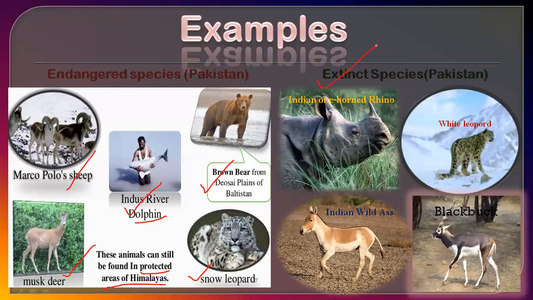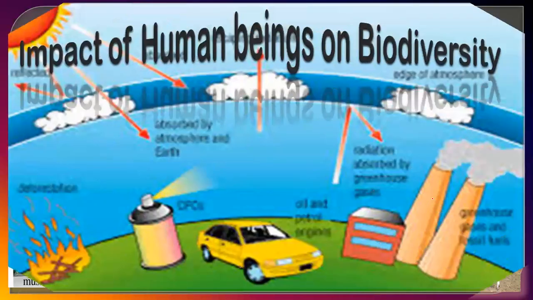If we talk about some extinct species in Pakistan, there is the Indian one-horned rhinoceros, because that was present in India and Pakistan. If we talk about the Indian subcontinent, Pakistan and India were one country, so that was present in both of the countries. So in Pakistan, that is extinct now. The white leopard and the Indian wild ass are also extinct now, and the black buck is almost going to be extinct.